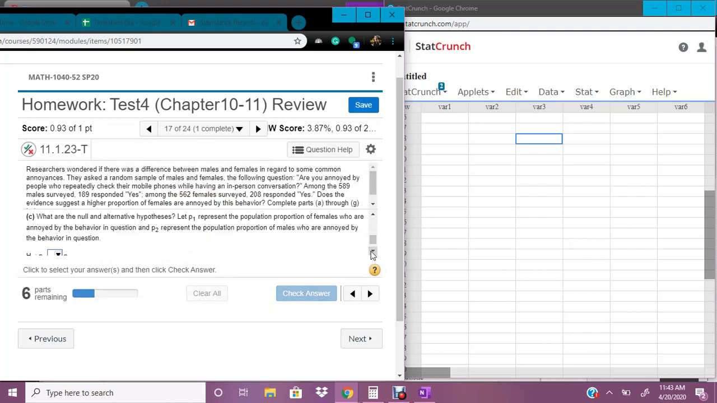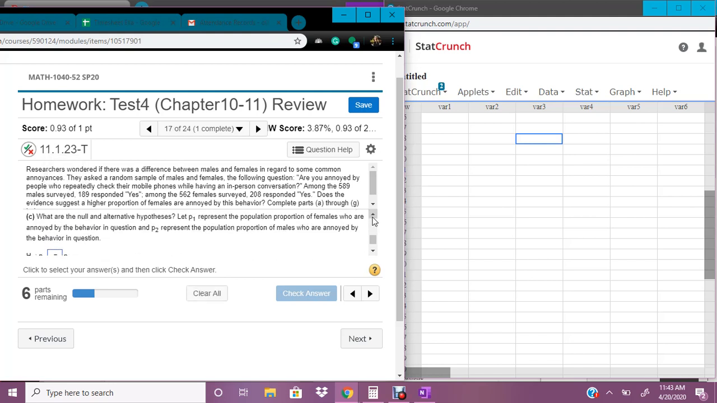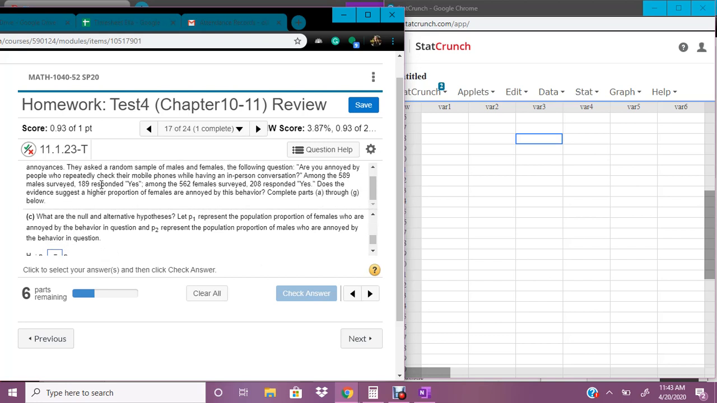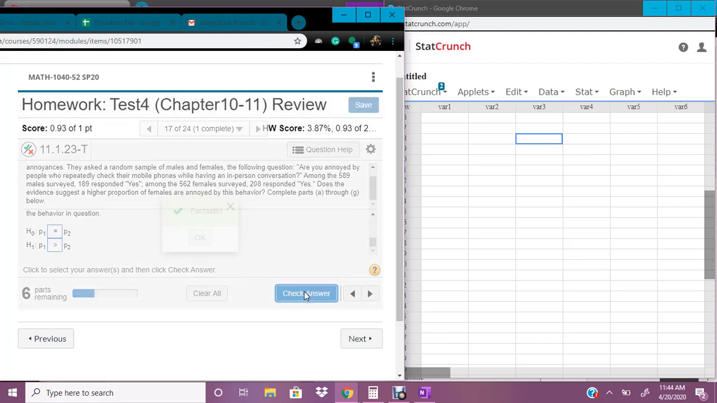Okay, now we're identifying our hypotheses. Our null is that there's no difference between what the females and males say. It says, does the evidence suggest a higher proportion of females are annoyed by this behavior? P1 represents the females, P2 represents the males, and so the alternative is that a greater number of females, represented by P1, said that they were annoyed than males.